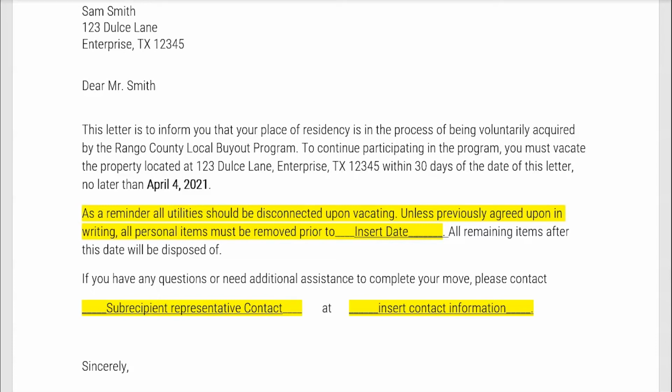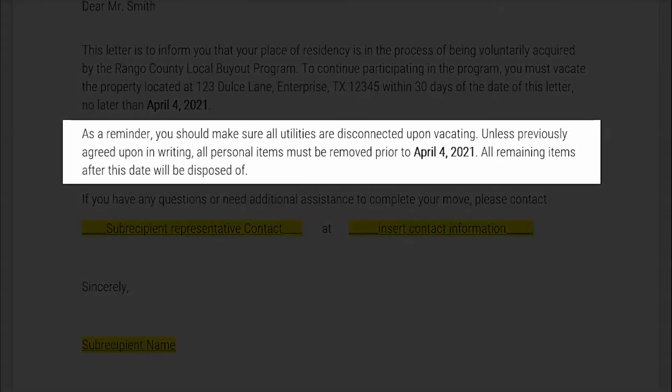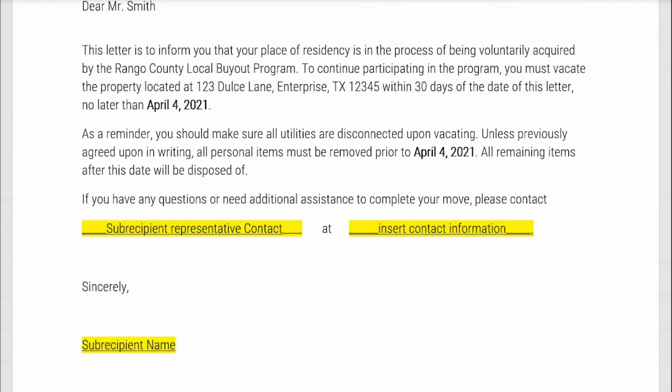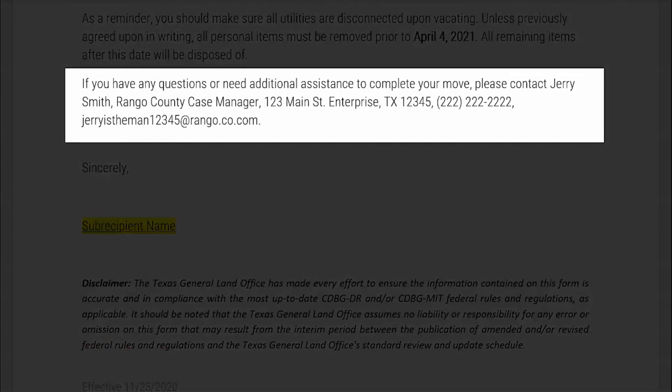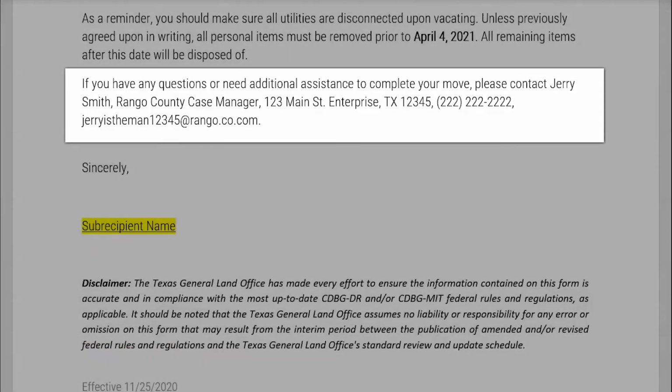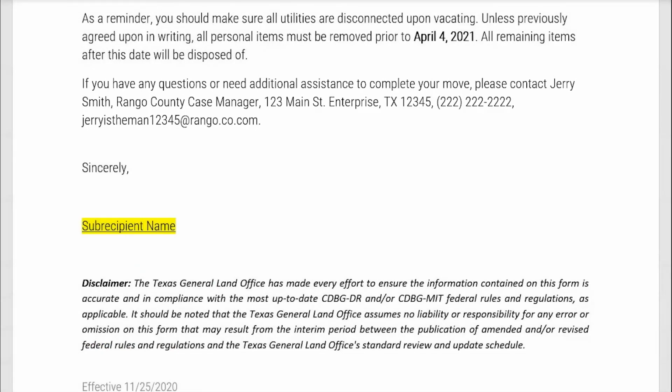The second paragraph details everything that the occupant needs to do prior to vacating the property. For example, disconnecting utilities and removing personal belongings. It also details what will be done with all of the items that are left behind after the date given for removal. The final paragraph provides contact information where the occupant can ask questions or discuss concerns with the vacate date. Finally, the letter should be signed by a representative of the subrecipient.